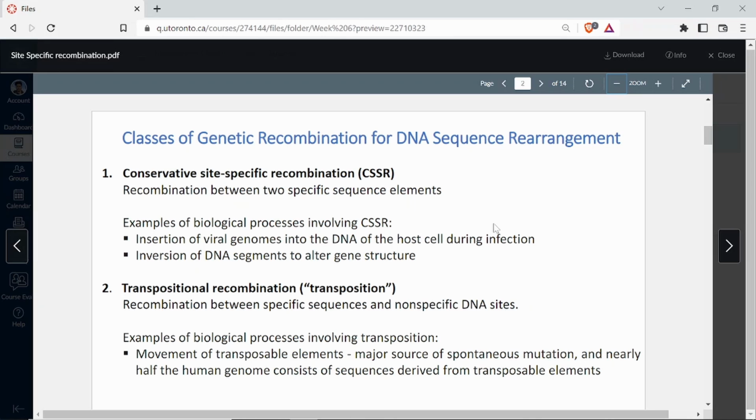So in site-specific recombination, we need to do conservative site-specific recombination and then transposition. So there are two processes as you see here, number 1 and number 2. Today we are going to do CSSR, which is conservative site-specific recombination, and in the next class we are going to do transposition. So these are the two small topics here. It's not a very big unit, right?